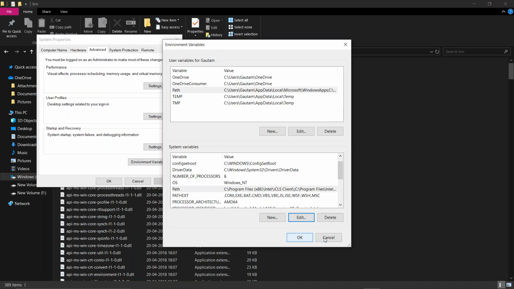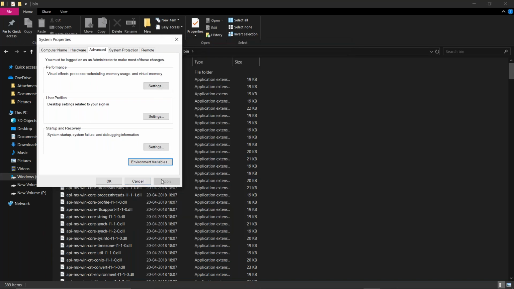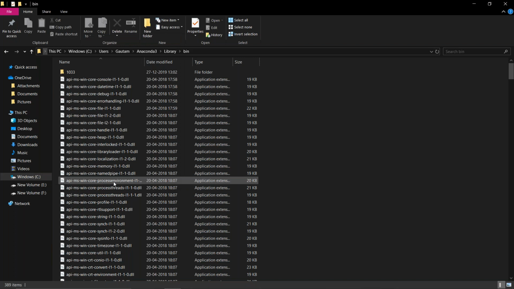Now you need to press OK. Do not press Cancel. You need to press OK. Once you press OK, it will take some time, and then there will be an Apply button over here. As I made no changes, there is no Apply. When you make some changes, there will be an Apply button over here. You need to press Apply. Do not press OK first. You need to press Apply. Once it is applied, you press OK, and this will be over.